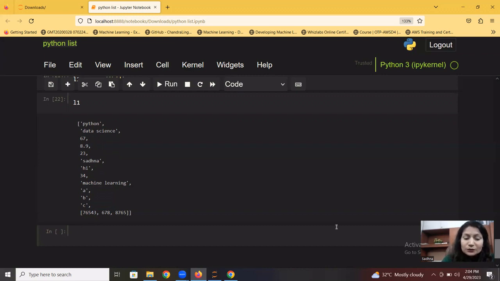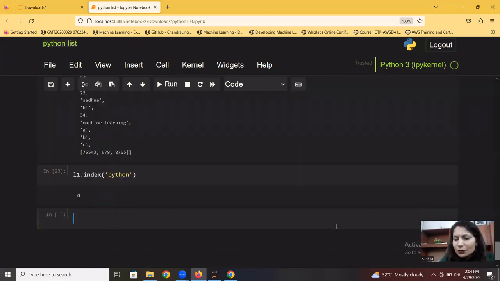Correct? Now, in case I want to find out the index of a particular element in that list, we have an index function for that. I'll write L1 dot index. And in case I want to check the index of Python, Python is my first element and indexing starts from 0. So it says that Python is at 0 index. In case I want to check L1 dot index of sadhana, so I'll pass it like this. Oh, sorry, I just passed.